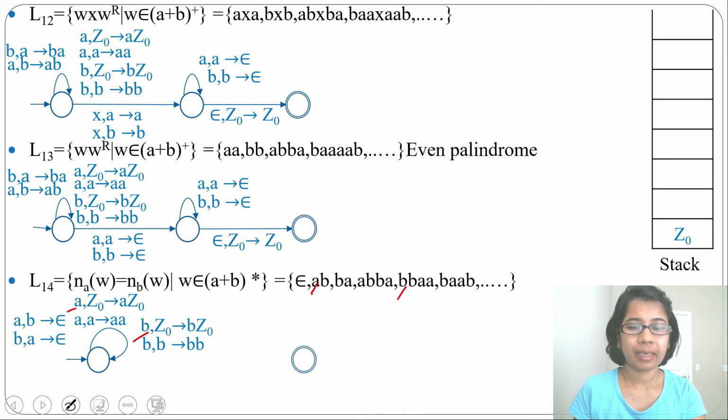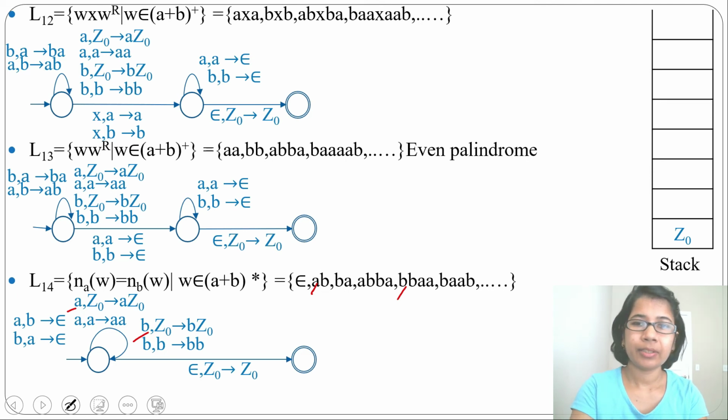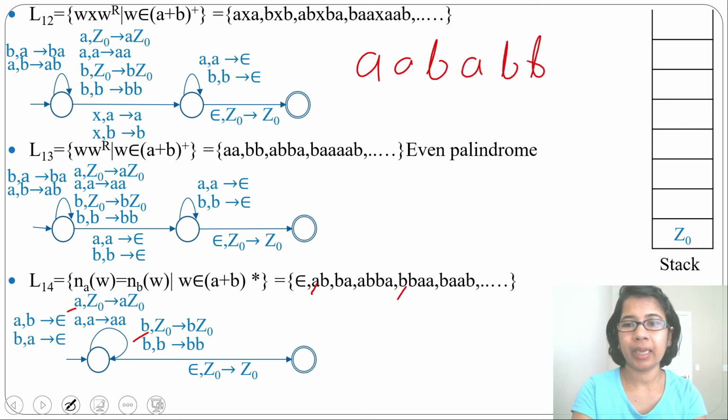Now there is epsilon and topmost stack symbol is Z0, so it will just skip Z0 and go to the final state. Let's run one string, A, A, B, A, B, B. Here you can see there are 3 A and there are 3 B. Now input alphabet is A and topmost stack symbol is Z0. It will push A above Z0.